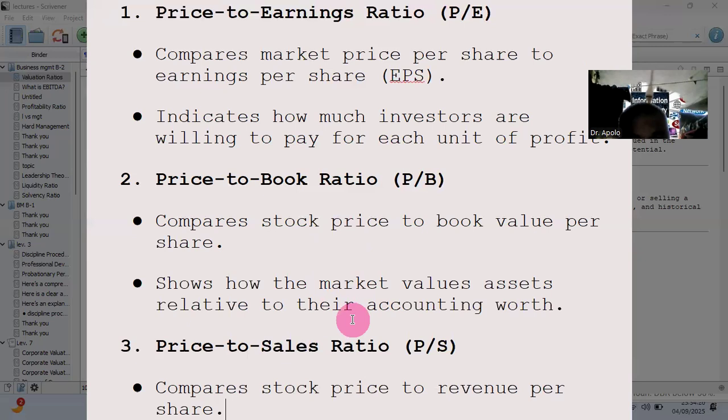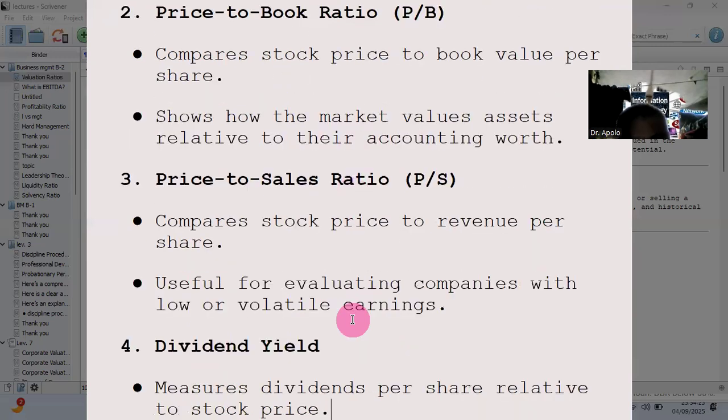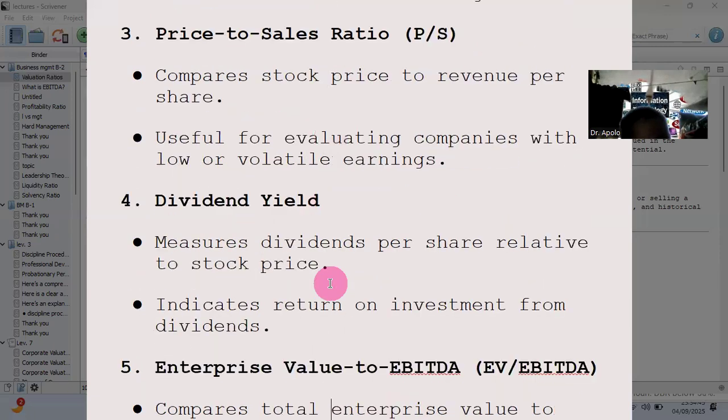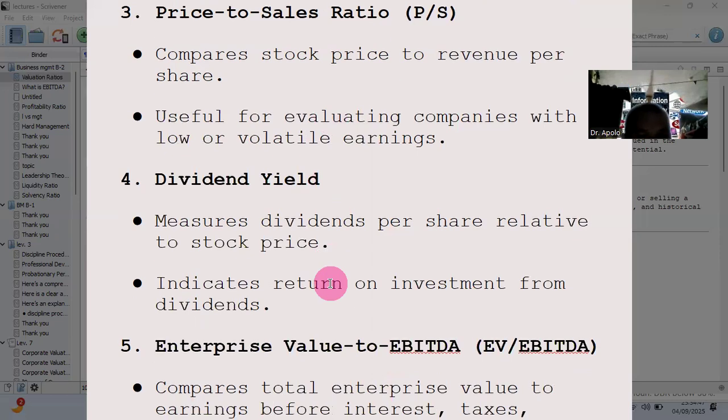So that's PB. Important. Then PS compares stock price to revenue per share. It's useful for evaluating companies with low or volatile earnings. Volatile earnings are, for example, in the stocks, so they have investment, up and down. And then also the dividend yield, which measures dividends per share relative to stock price. It indicates the return to investments from dividends. It's usually given at the end of the year or early in the year